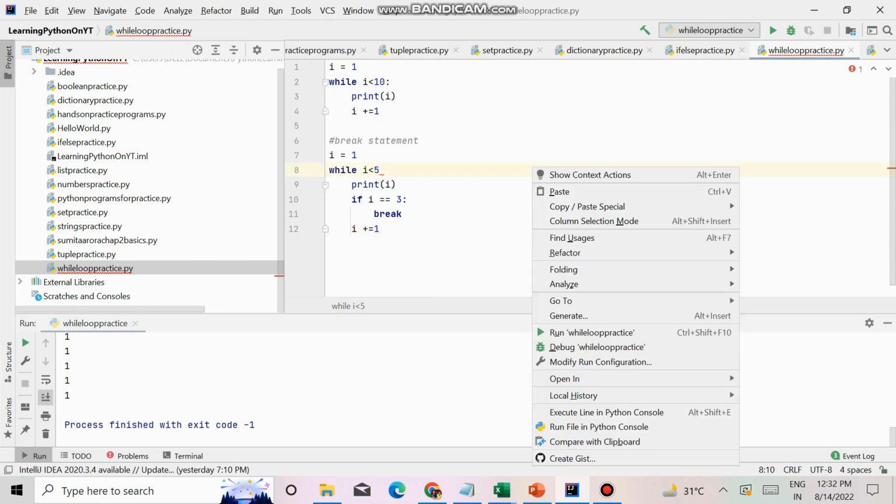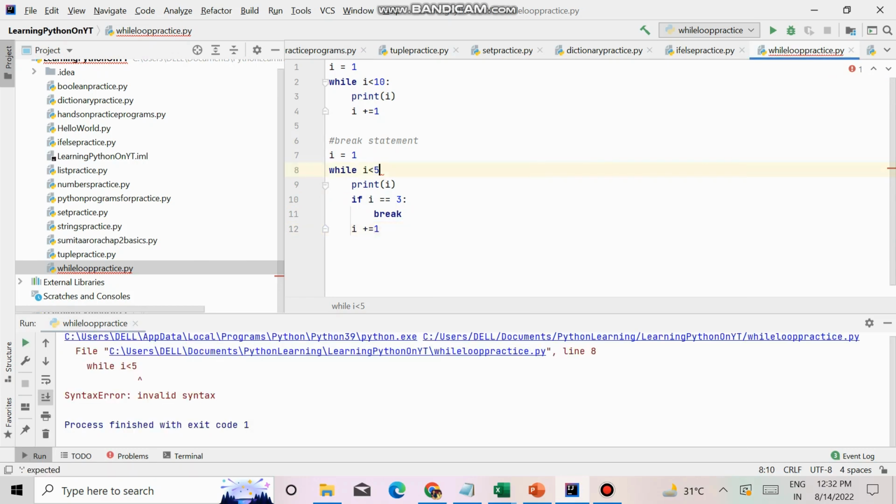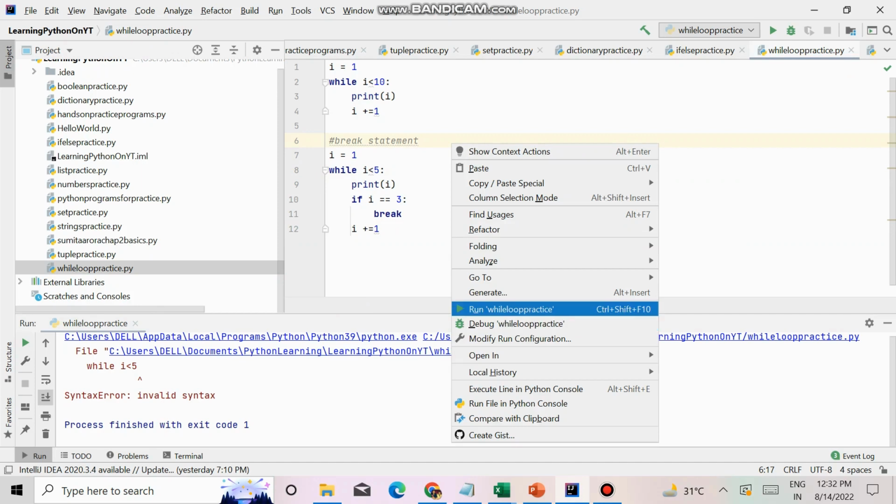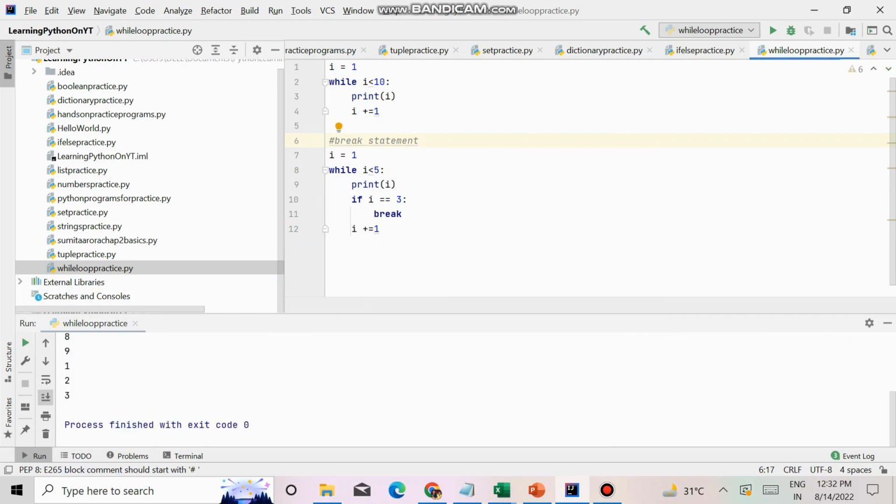Oh, sorry, I missed the colon. Let me just put that here. So that's a syntax error. So it printed 1, 2 and 3 and then it came out of the loop when I put i equal to 3, when it has to break. So it came out of the while loop altogether.